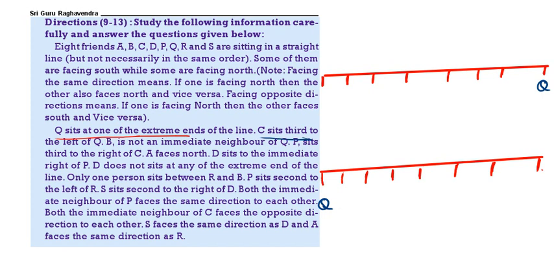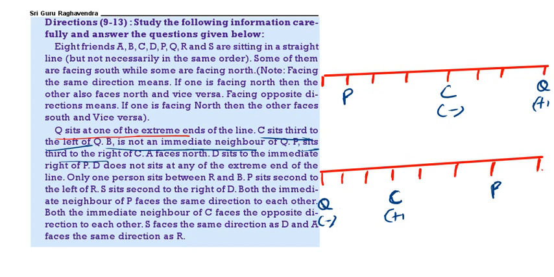Then C is sitting third to the left of Q. So here I am taking Q plus, Q's left third is C. Here Q minus, Q's right third is C. Then B is not the neighbor of Q. So B is not the neighbor of Q. P is sitting third to the right of C. So here P is sitting third to the left of C, and here P is sitting third to the right of C.